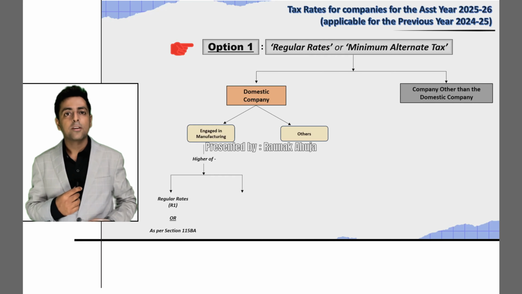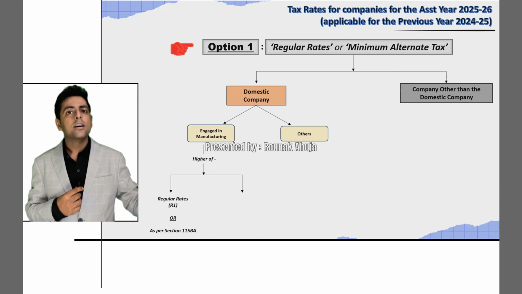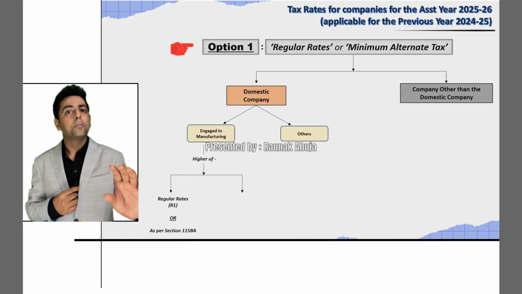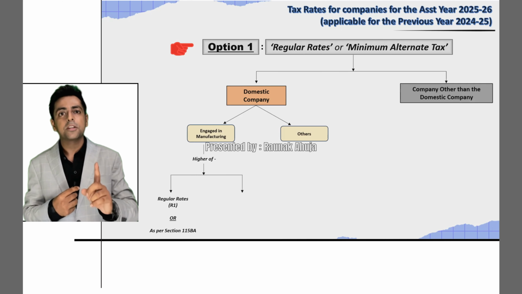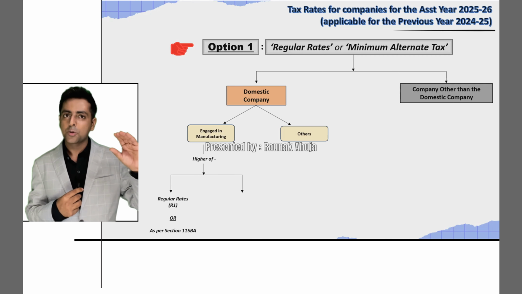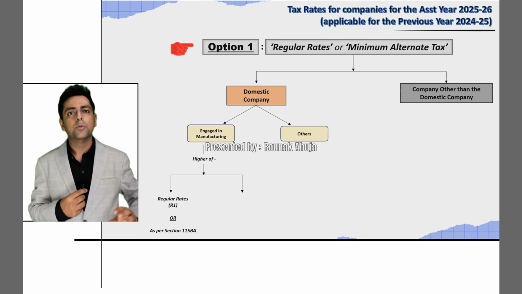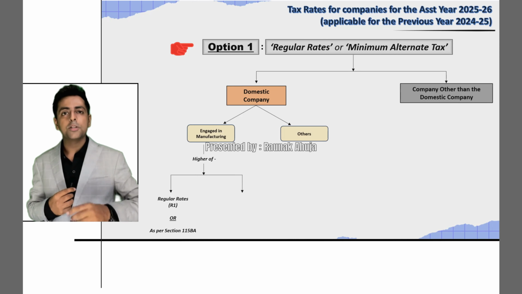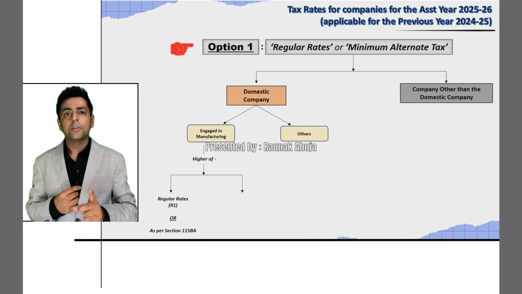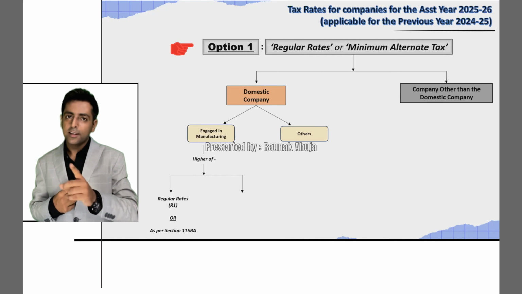So the tax rates for the companies engaged in manufacturing would be R1 or as per section 115BA. This is the option that is available to the companies that are engaged in manufacturing. They can either choose the regular rates of tax, which is R1, or the rates as provided under section 115BA. Further, please note section 115BA can be opted for only if the conditions therein are satisfied. We will be discussing it later on.